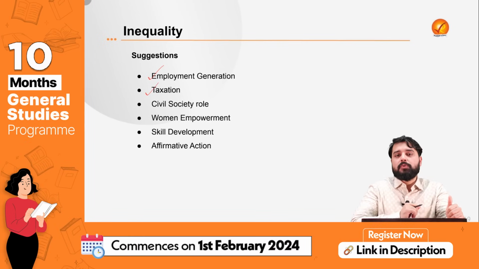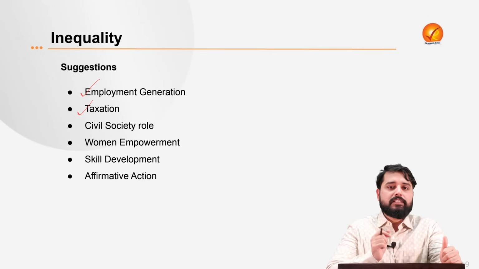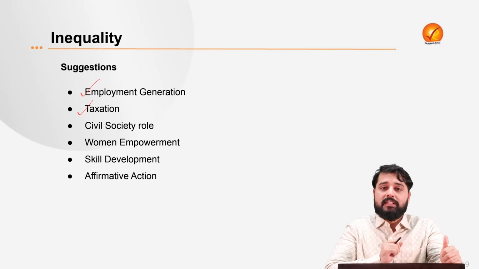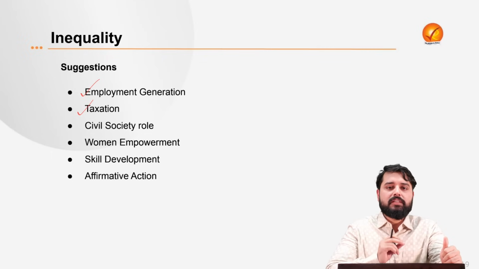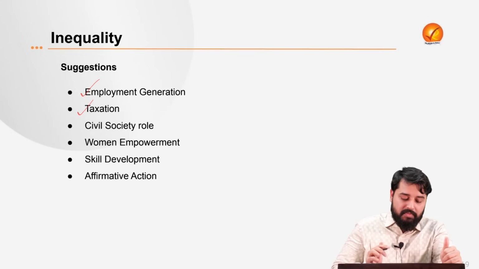Taxation has to be a progressive taxation. We can minimize the regressive taxes, indirect taxes, and at the same time we can explore imposing wealth tax also, because as per the Oxfam inequality report, just a 2% tax on the billionaires in India will generate enough revenues for tackling malnutrition for the next 3 or 4 years.